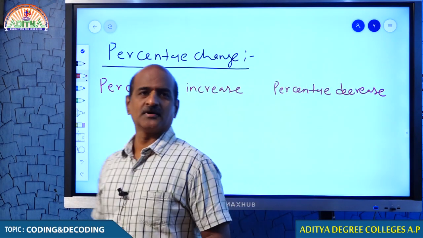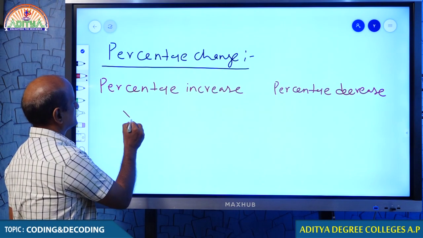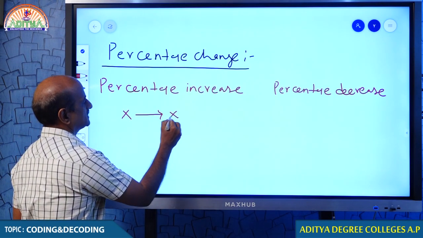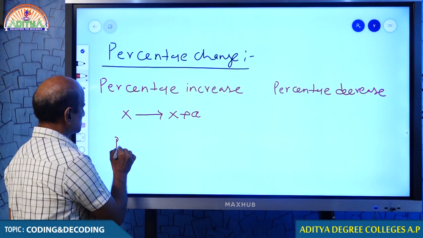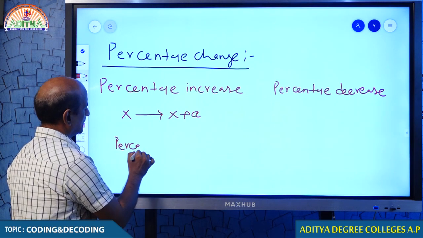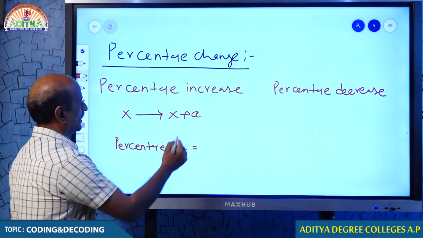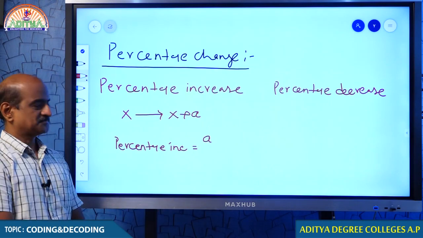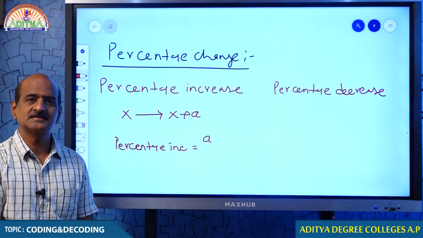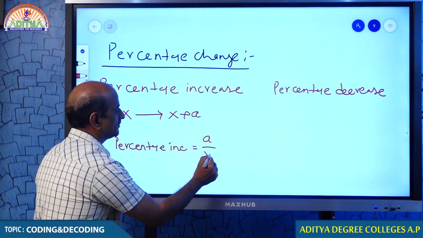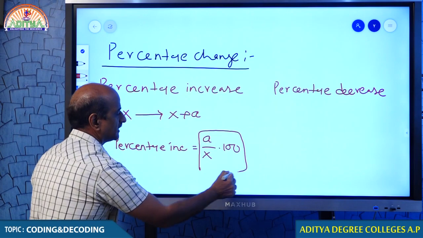So there are two important components, that is percentage increase and percentage decrease. Let me explain what percentage increase is. If there is any number and it increases by a, we call it an increase. If you ask me to calculate the percentage increase, what do I do? How much does the value actually increase? It was x, it becomes x plus a. How much did it increase? a. Then I use this formula: a by x into 100.